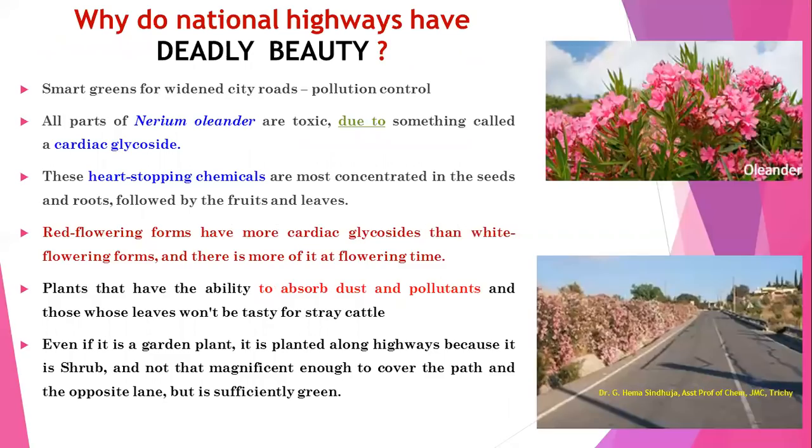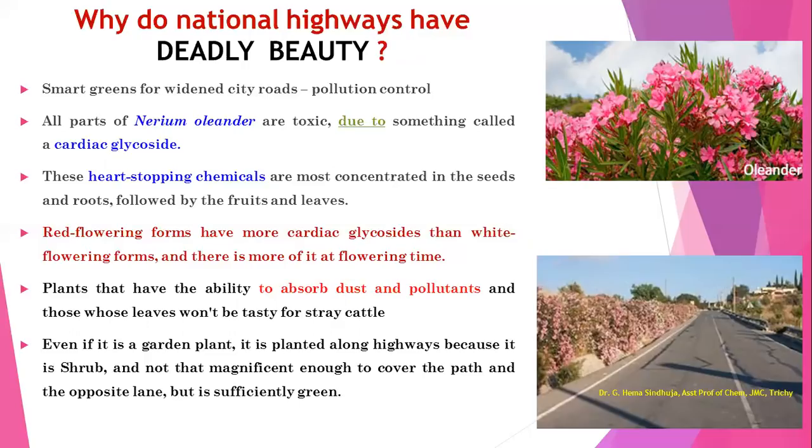Next interesting question is, why do national highways have this deadly beauty? This deadly beauty plant is referred to as the Nerium oleander plant. Small greens, this is used in the widened city roads in all the roadways because it is used as a pollution control factor. All parts of Nerium oleander are toxic due to something called cardiac glycoside. The substance cardiac glycoside gives the toxicity to that plant. These heart-stopping chemicals are most concentrated in the seeds and roots, followed by the fruits and the leaves.